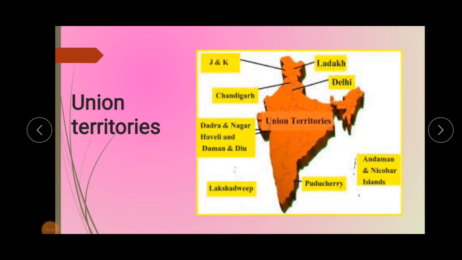Union territories. Now kids, let's know about Indian Union territories. Kids, do you know what do you mean by union territories? A union territory is a small administrative unit that is ruled by the union. The union territories are administered and controlled directly by the central government of India. Now let's know how many union territories are there in India. I'll explain you this through a trick. So let's start the trick.